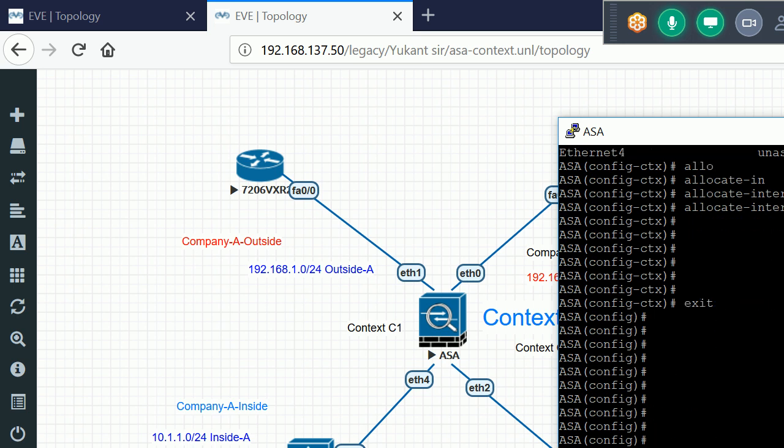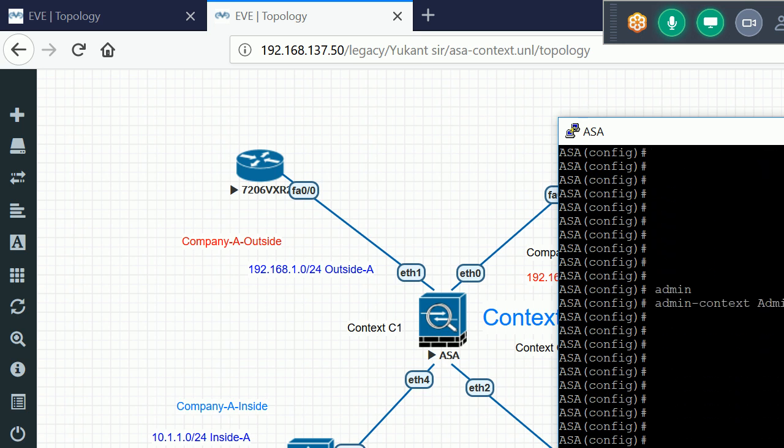Okay, so right now there is also one more context, it's not a context, basically we call this one a system context. So right now I'm in the system context. If I want to go into my admin context, I always need to run this command, administrator.